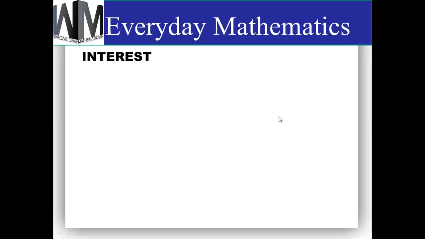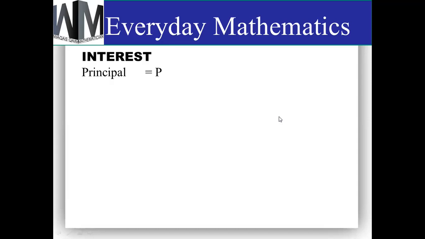Now there are some more terminologies we use in this topic, interest. The first term we use is principal, and this principal is written by the letter P. So what is the principal?